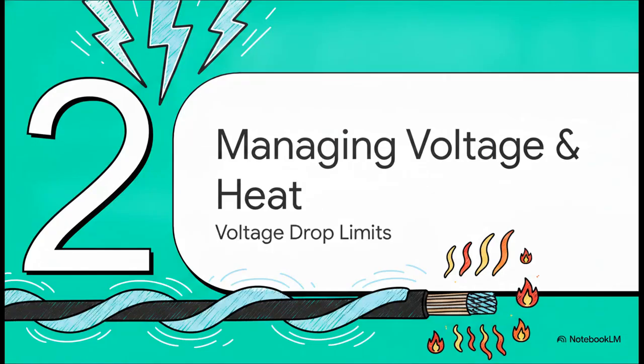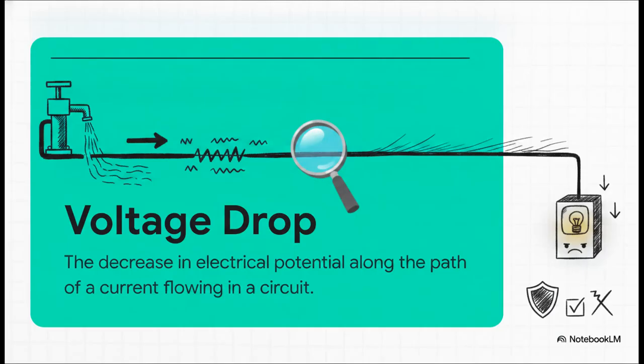That naturally leads us right into Section 2, managing voltage and heat, focusing on voltage drop limits. As current travels through a conductor, it naturally encounters resistance, and that causes a drop in voltage. Think of voltage drop kind of like water pressure losing its force over a really, really long pipe. If a cable run is too long, or maybe the wire is just too thin, the equipment at the end of the line simply won't get the electrical pressure, the voltage, it needs to safely and correctly function.